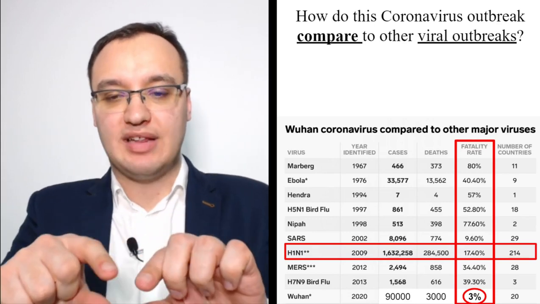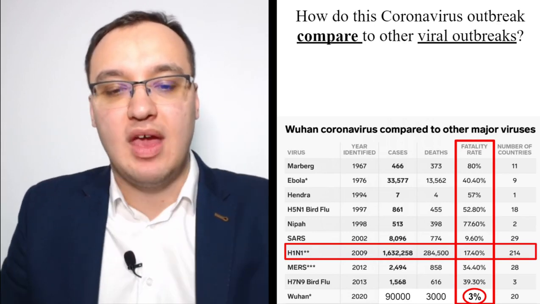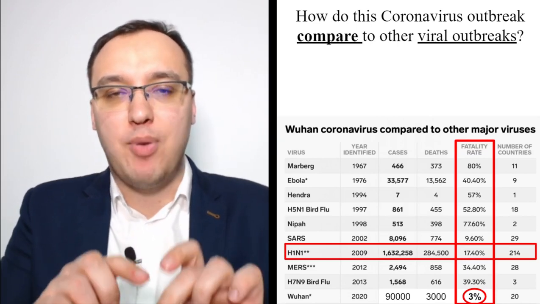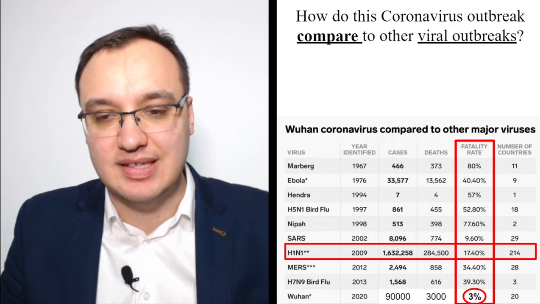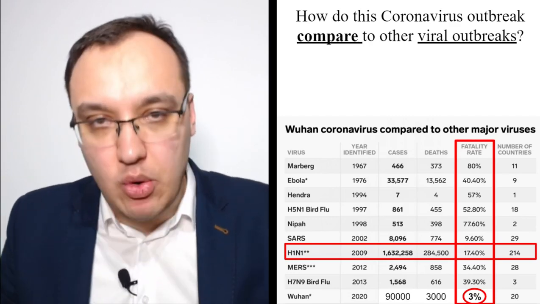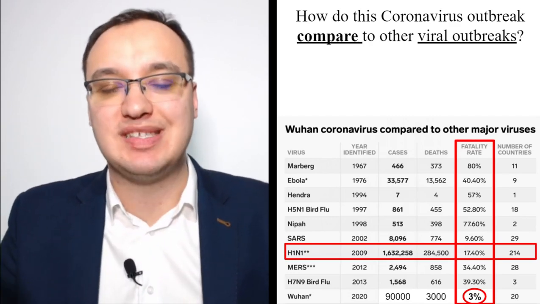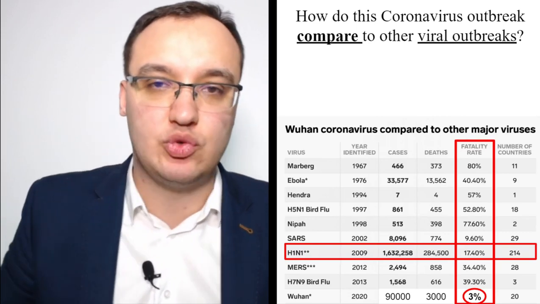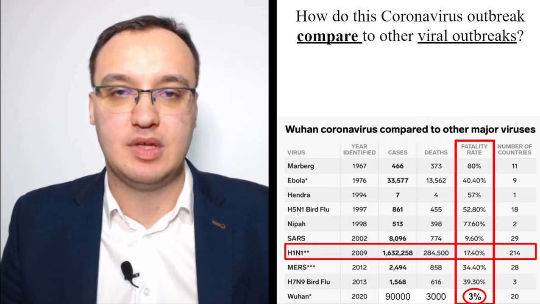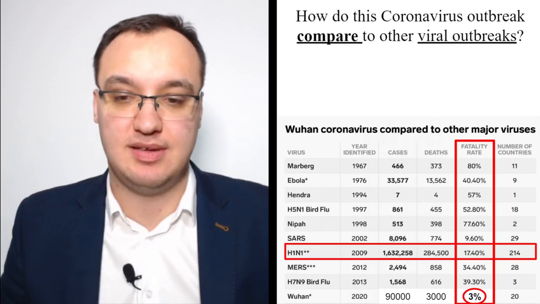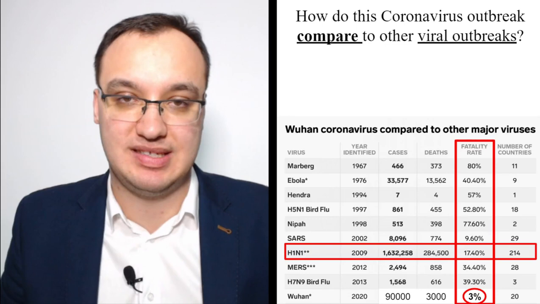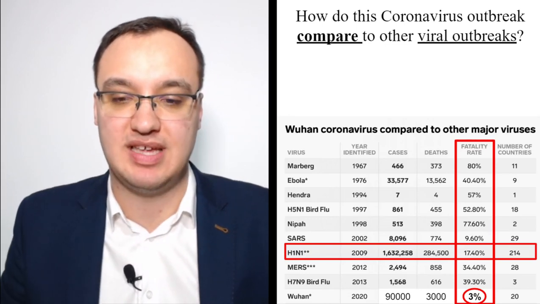Let's look at the one which I highlighted there. H1N1, which we had in 2009: 1.6 million people affected and 280,000 deaths. That means a 17.4% death rate. Compare that to this 3%. It's more than 5 times. If you take Ebola, at 40%, it was more than 10 times as dangerous.